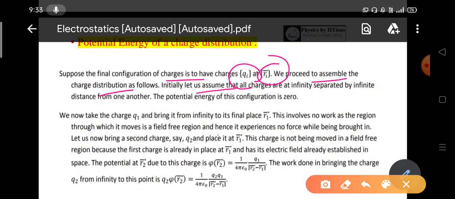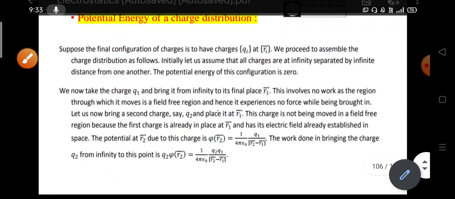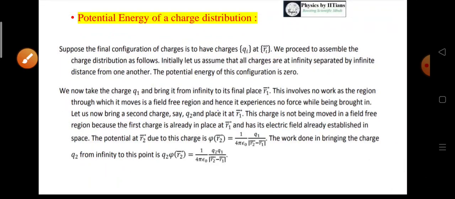Suppose initially all the charges are at infinity, separated by infinite distance from each other. So the potential energy of the configuration is 0 because they are not exerting any kind of electric force on each other as they are separated by infinite distance.